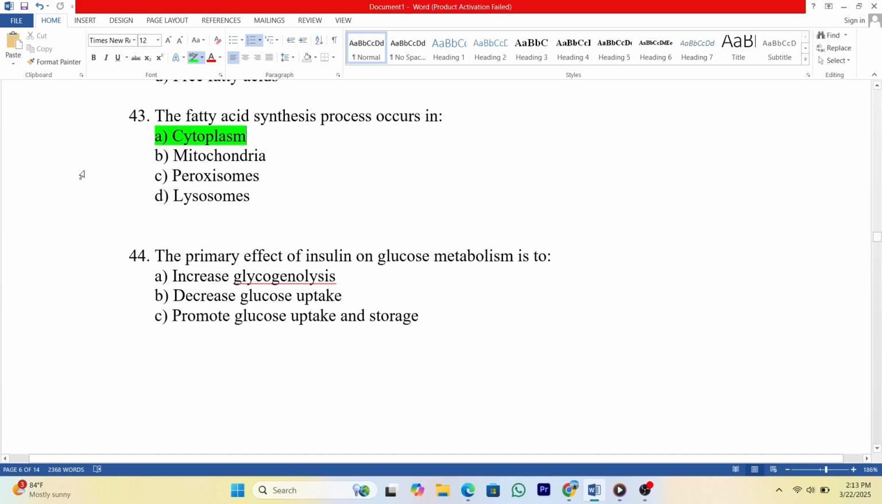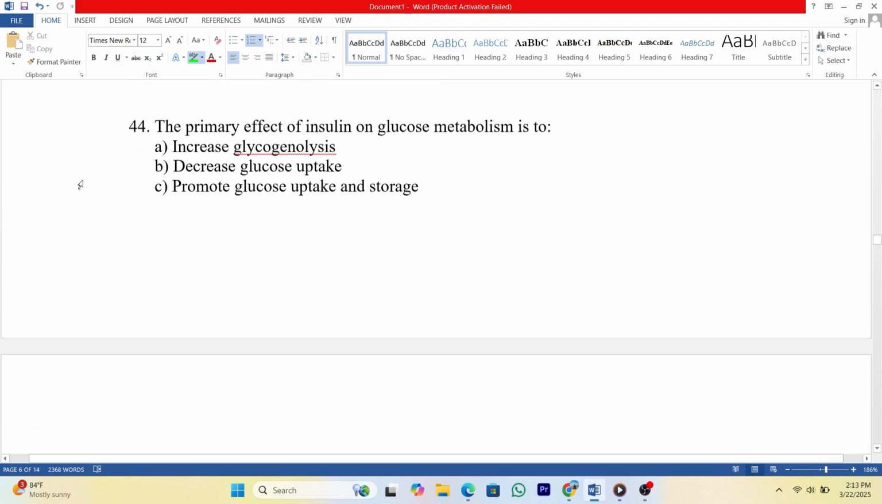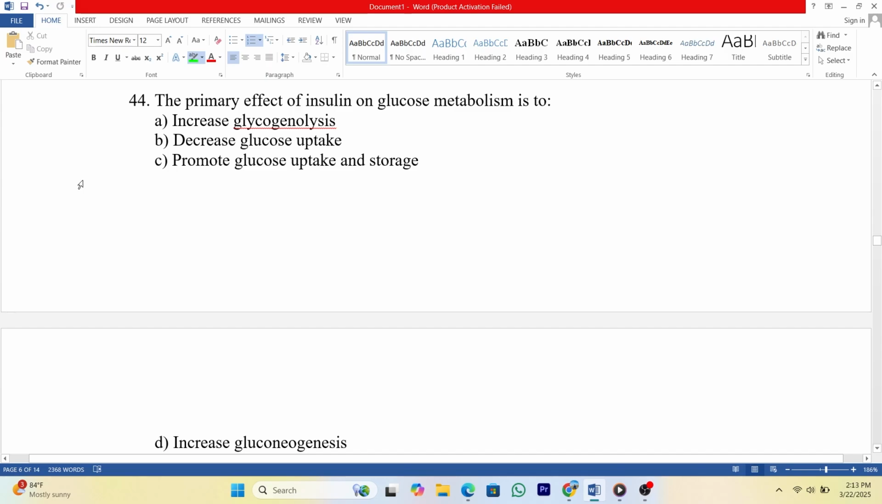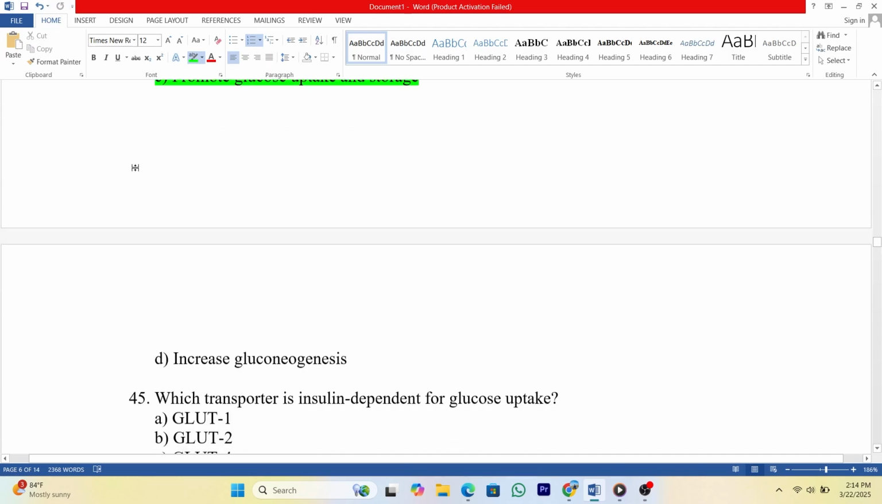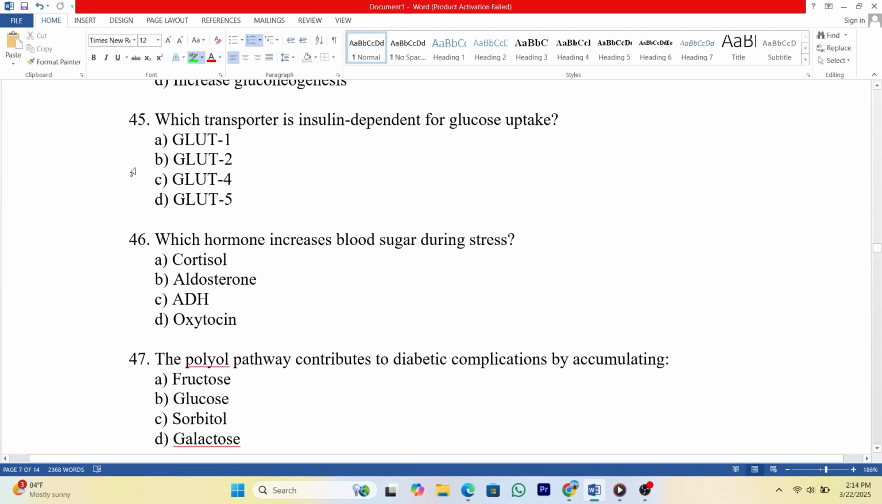44. The primary effect of insulin on glucose metabolism is to A. Increase glycogenolysis. B. Decrease glucose uptake. C. Promote glucose uptake and storage. D. Increase gluconeogenesis. Answer C. 45. Which transporter is insulin dependent for glucose uptake? A. GLUT1. B. GLUT2. C. GLUT4. D. GLUT5. Answer C.